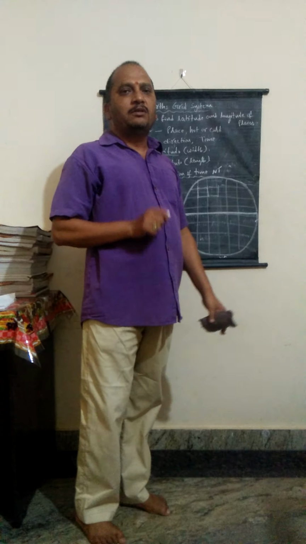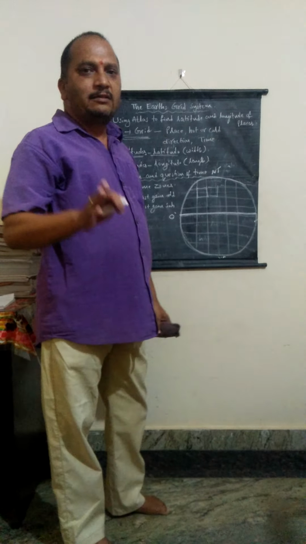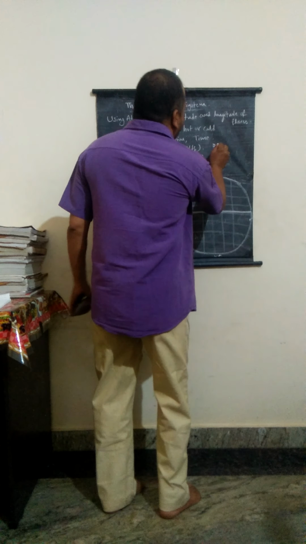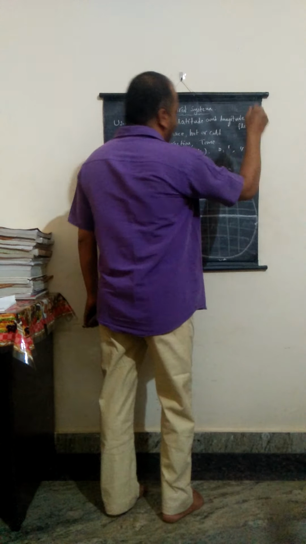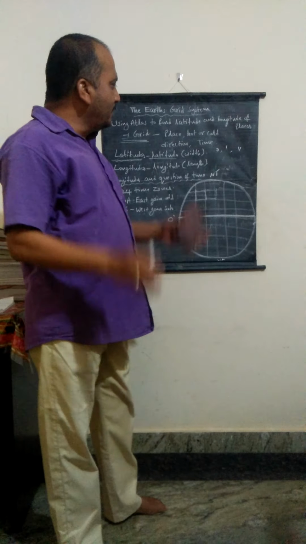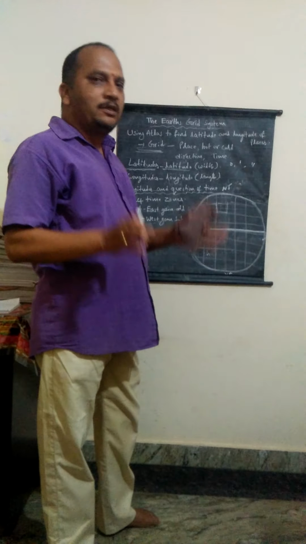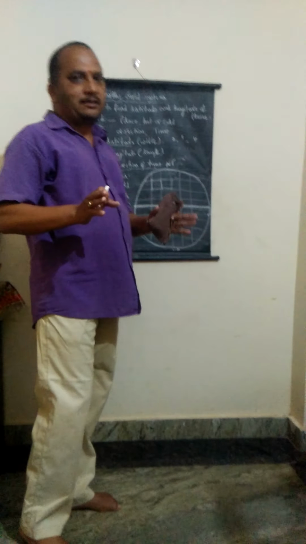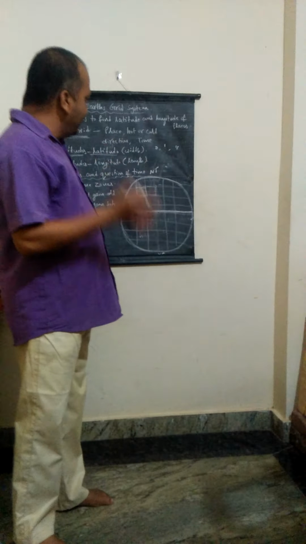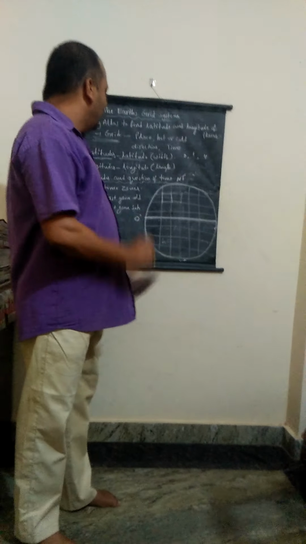Latitudes are always referred to in degrees, minutes and seconds. So always we have to show the latitudes in a map with the help of degrees, minutes and seconds. In the same way, longitudes are also referred to by degrees, minutes and seconds.